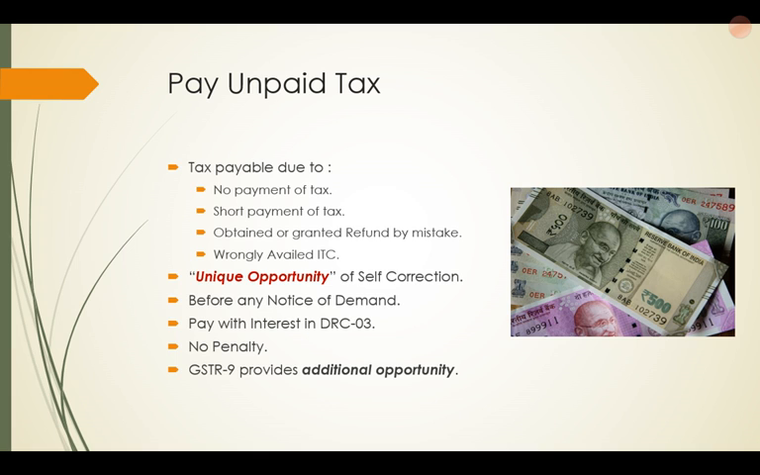and you have to pay the unpaid tax. This tax may be payable due to no payment of tax, short payment of tax, you have obtained or been granted refund by mistake, or wrongly availed ITC. So the department says that you are getting a unique opportunity of self-correction, and if you pay the amount before any notice of demand, you pay this amount with interest in DRC 03, then no penalty will be levied.